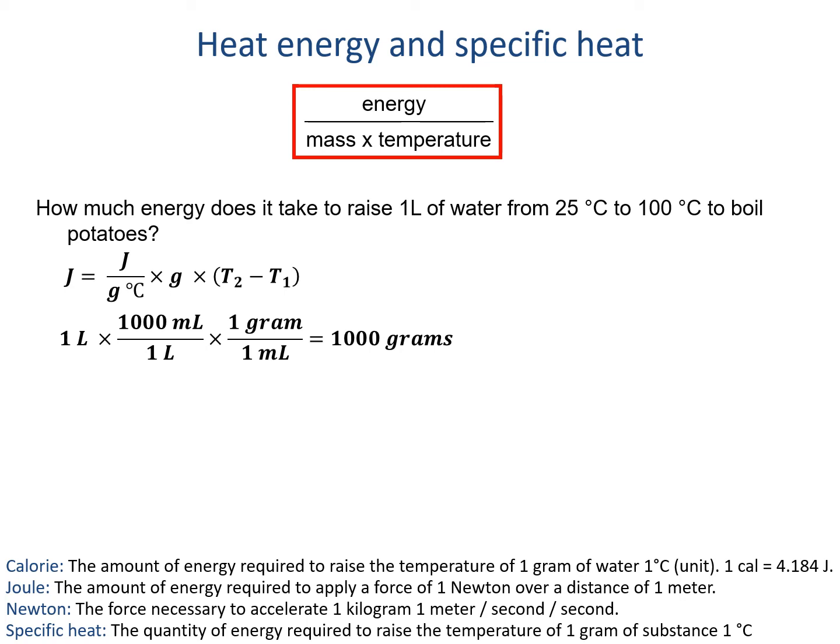For reference, the specific heat of water is given in the last slide, again here in the definition of calorie, and also on the internet. We only need to take the specific heat of water, 4.184 joules per gram degree Celsius, and then we multiply it by 1,000 grams to cancel out the grams unit, and then by 100 minus 25 to cancel out the temperature unit. That's our difference in temperature. Our result to one significant figure is 3 times 10 to the 5th joules, or 300 kilojoules.